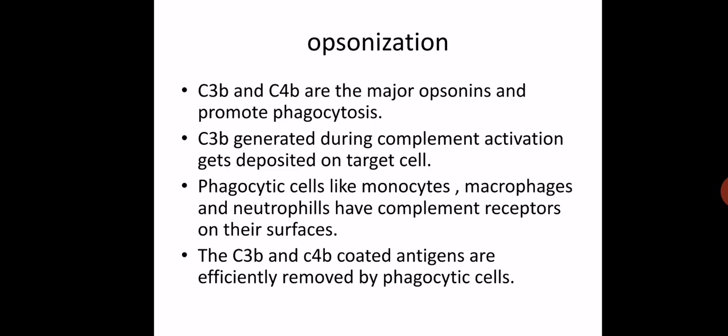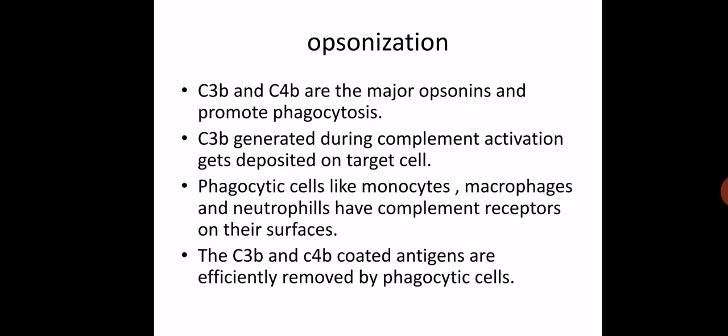C4b and C3b are the larger fragments that are going to join the cascade. These are also called major opsonin proteins, and they are responsible for promoting phagocytosis. Not only are they joining the cascade, but they are enhancing the process of phagocytosis.